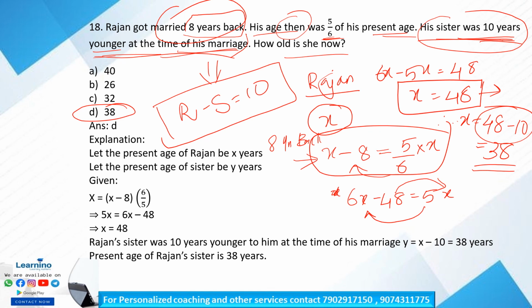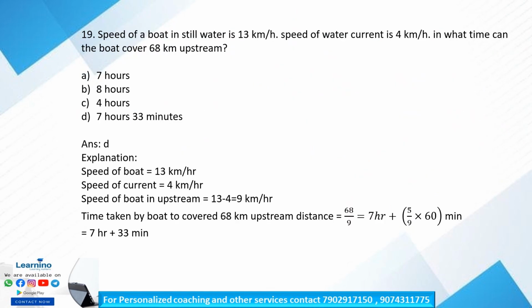Clear? So next question. Question number 19. Speed of the boat in still water is 13 kilometer per hour. Speed of the water current is 4 kilometer per hour. In what time can the boat cover 68 kilometer upstream? So we have given speed of the boat.